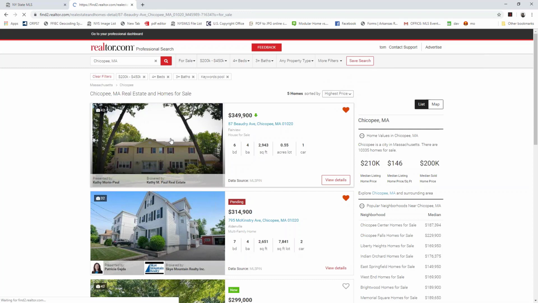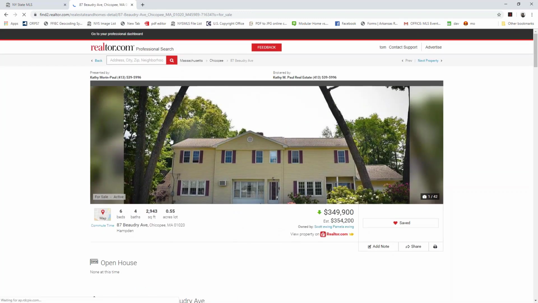We can also go ahead and open up any of these listings, and here's where we can really start getting more information about this property. So again, a lot of the questions are, well, what makes professional search different than just regular realtor.com? Well, this is where we're going to get into it. Not only is professional search taking that MLS listing information, but it's also taking tax record information. Again, it's taking mortgage information. It's also taking historical information as well.